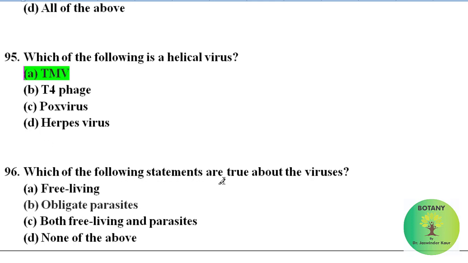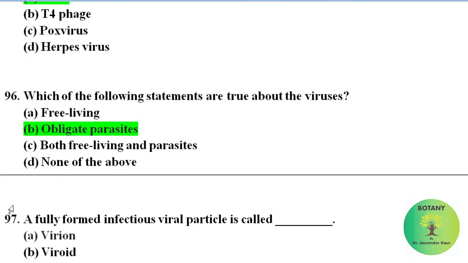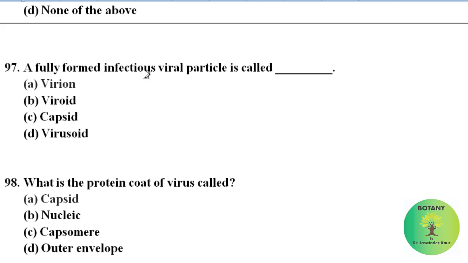Which of the following statements are true about the viruses? Free living, obligate parasites, both free living and parasites, none of the above. Correct answer is obligate parasites. Viruses are the obligate parasites. A fully formed infectious viral particle is called virion, viroid, capsid, virusoid. Correct answer is virion. A fully formed infectious viral particle is called virion.